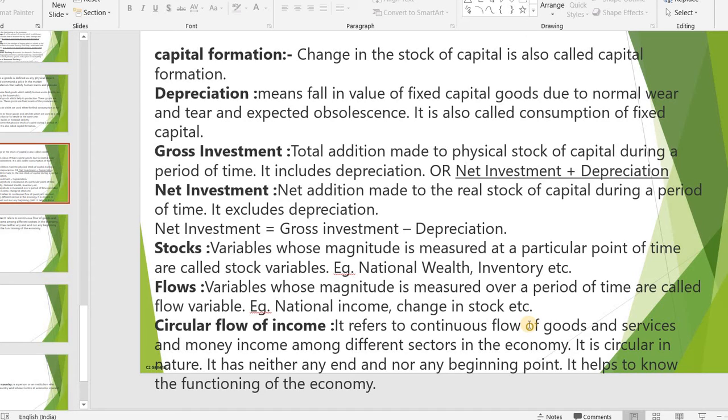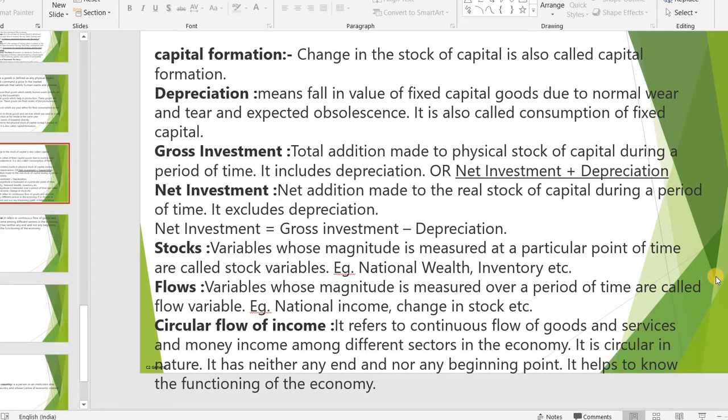If from April 1st to December 31st there are 10 machineries, that is stock. If it increases the next year to 16 or 17, or after 5 years to 80, then it is a flow variable.